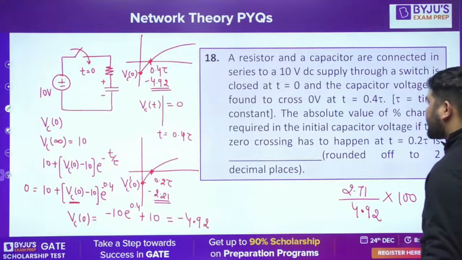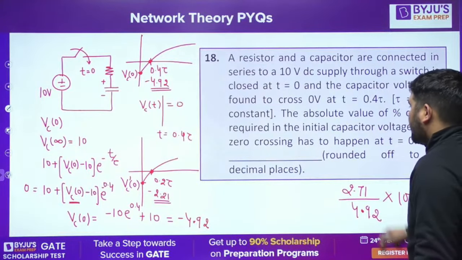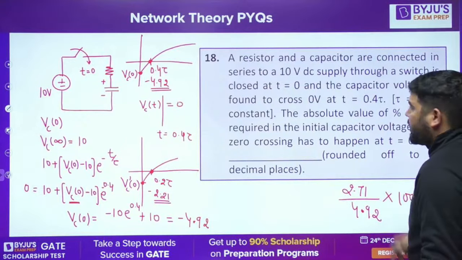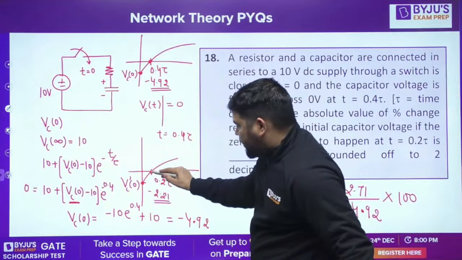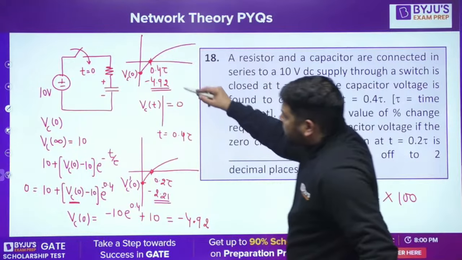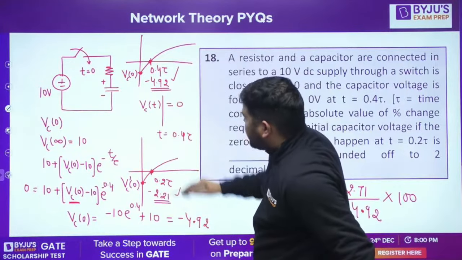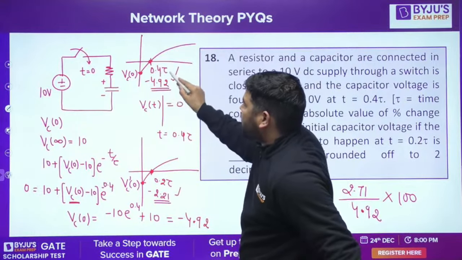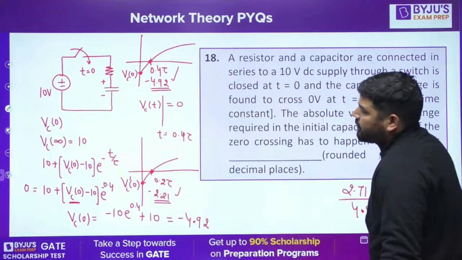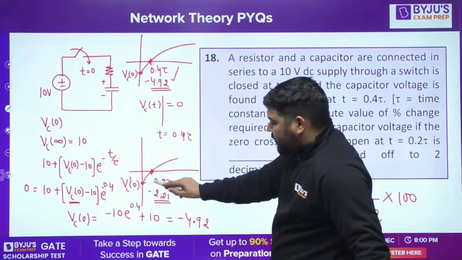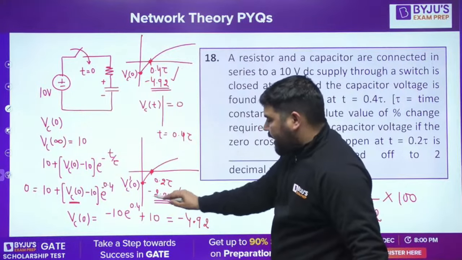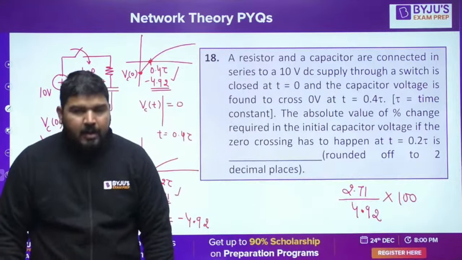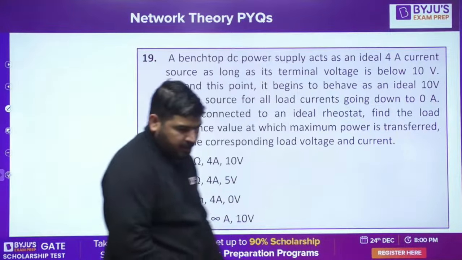The absolute value of the percentage change required in the initial capacitor voltage if the zero crossing has to happen at 0.2 tau. So you need to decrease this. If you want zero crossing at 0.4 tau, the initial voltage should be minus 4.92. If you want the zero crossing to be at 0.2 tau, the initial voltage should be minus 2.21. Now what is the percentage change? It's 55% change. Is it fine, guys? Let's proceed with the next question.